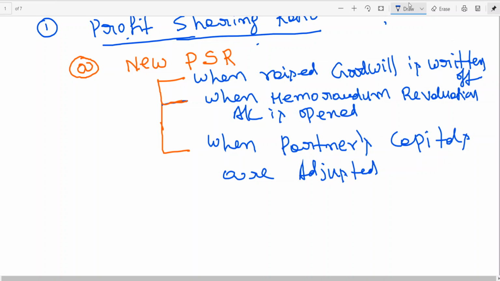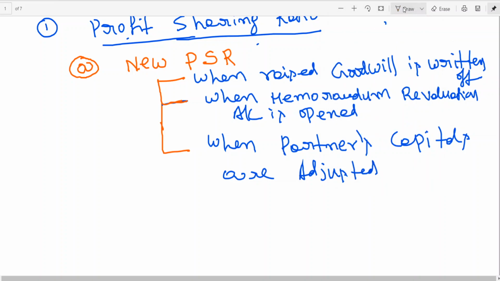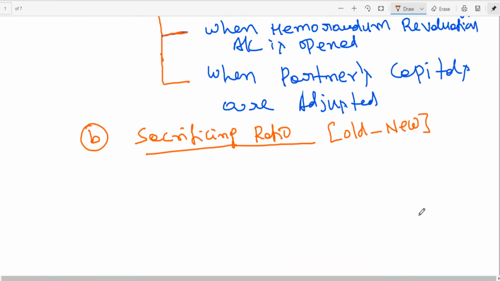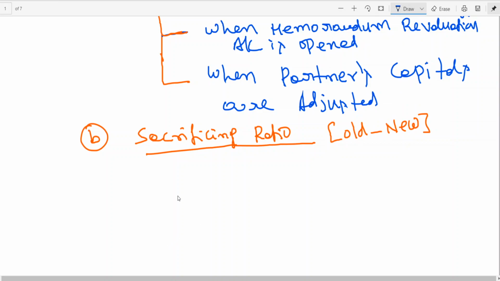Then, the second point I will be discussing with you is the sacrificing ratio. Sacrificing ratio, I told you already, is old minus new. When you need the sacrificing ratio in the problem, you should know.